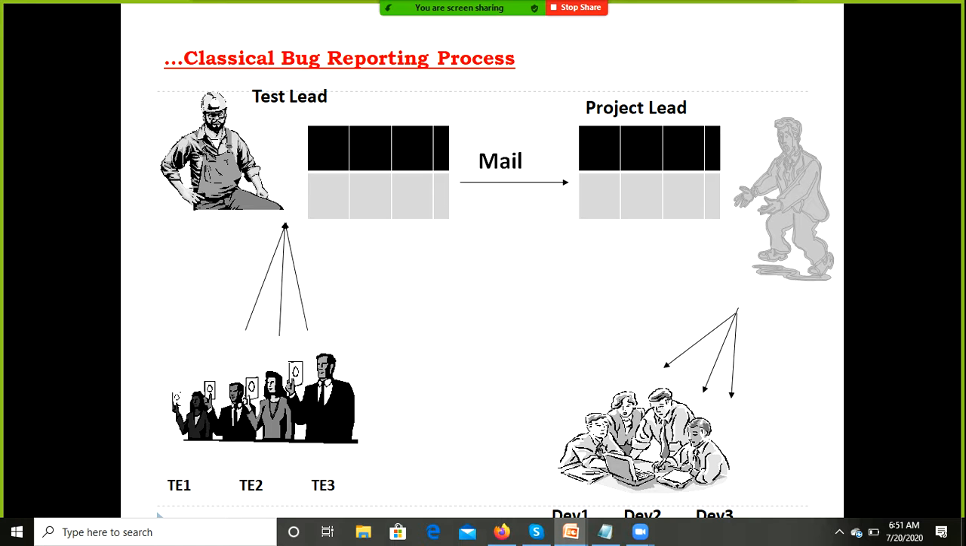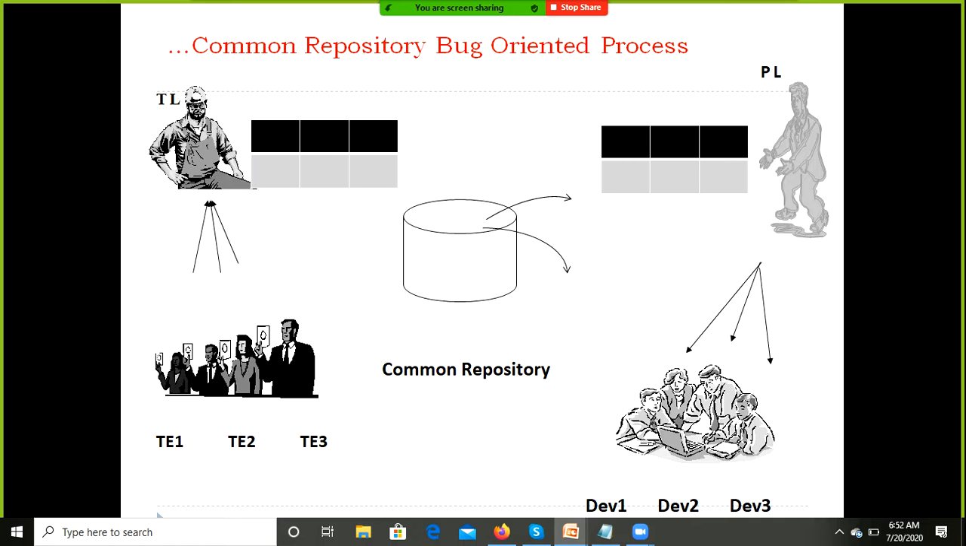What are the advantages and disadvantages in this phase? There is no security. The main disadvantage is that there is no security through mail. That's why nowadays most companies follow the common repository oriented process or the bug tracking tool oriented process.